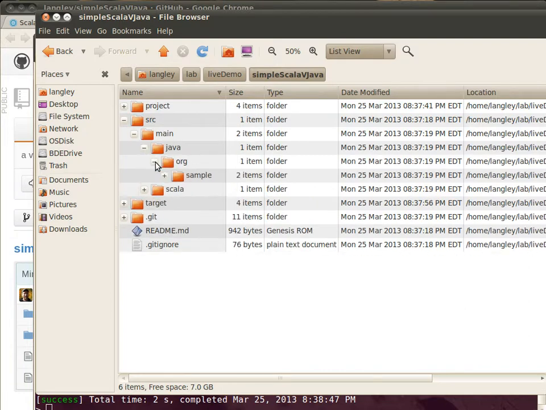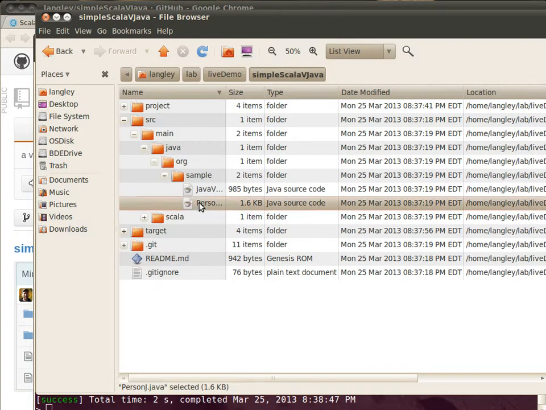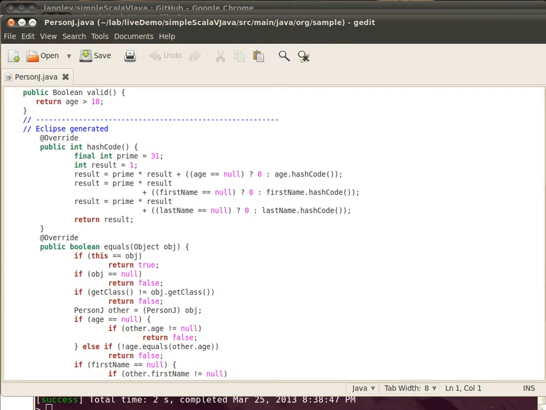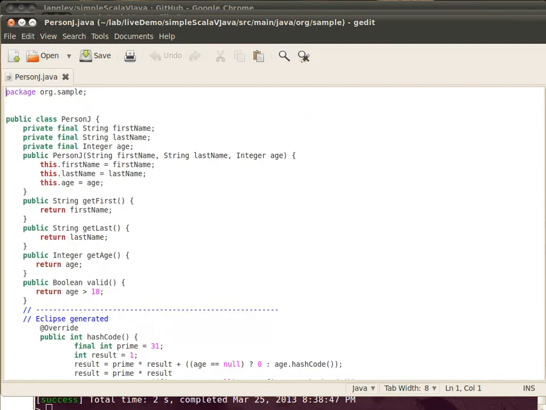Let's start with the Java source. And we'll begin by looking at our very simple value object. It's exactly what you would expect. There are private fields for first name, last name, and age. There's a constructor that takes those arguments. We have getters for each of those fields. And we have a very simple method that returns a Boolean, true or false, about whether the person's age is greater than 18 or not. In addition, because we want to put it in collections, and this is something you should do for all your value objects, of course, we have a hash code and an equals that we can use for comparison.